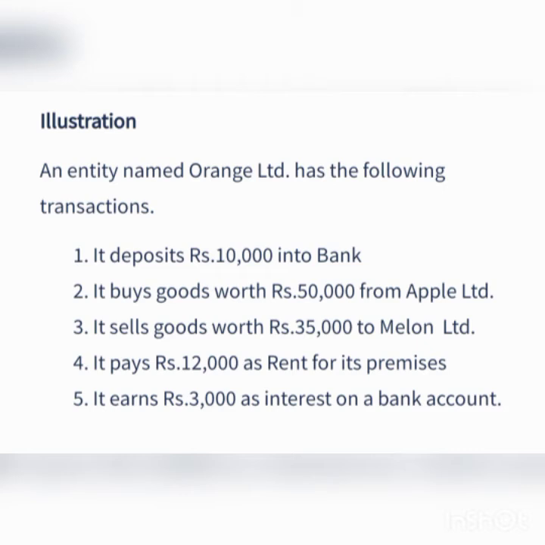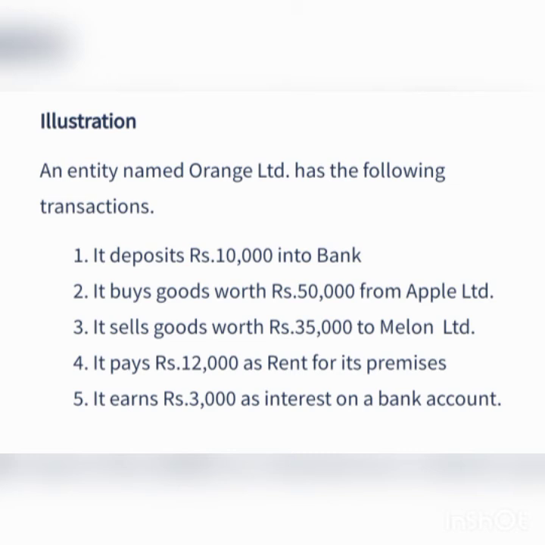The next transaction: Orange Limited purchased goods worth rupees 50,000 from Apple Limited. The dual aspects are purchase account and Apple creditors account. The entry will be purchase account debit to Apple Limited account. Next transaction, it sells goods worth rupees 35,000 to Melon Limited. This is an example of credit transaction. So the dual aspects are Melon Limited and sales account. The entry will be Melon Limited account debit to sales account, rupees 35,000.